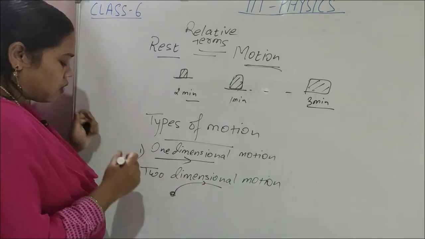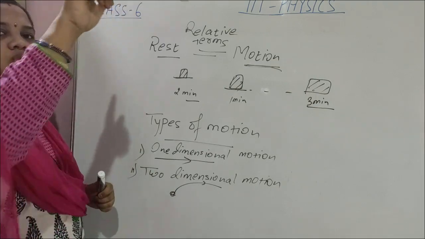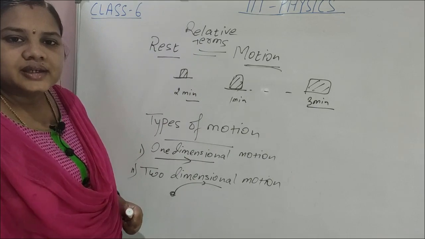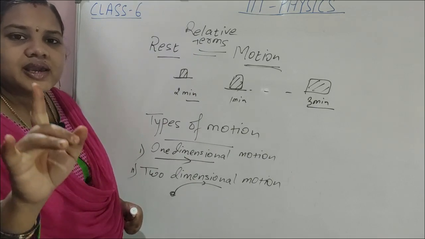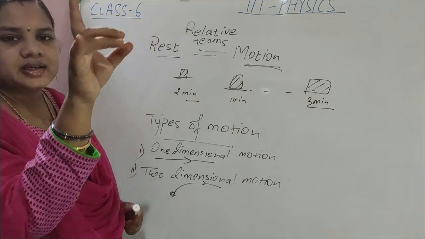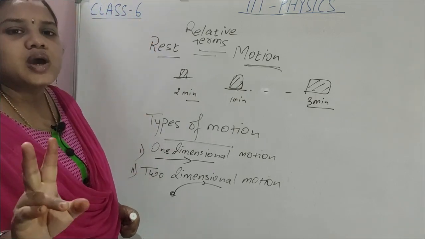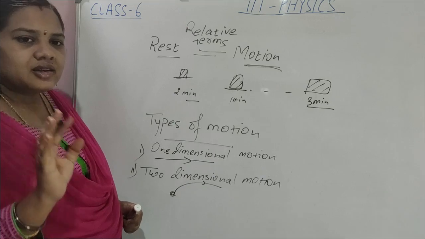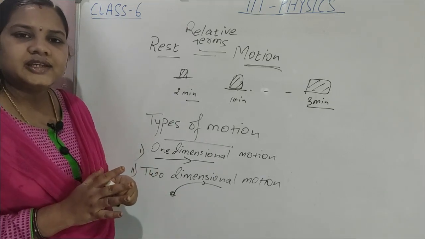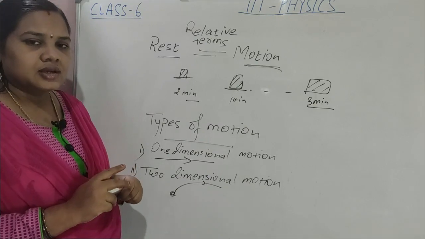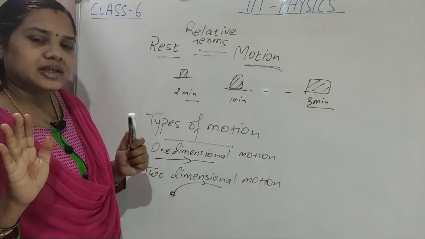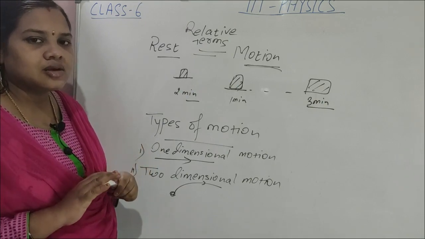It moves in a projectile motion, in a plane, covering length and height, only two dimensions. To locate the position of the body we need two dimensions. That is motion in a plane, two-dimensional motion.